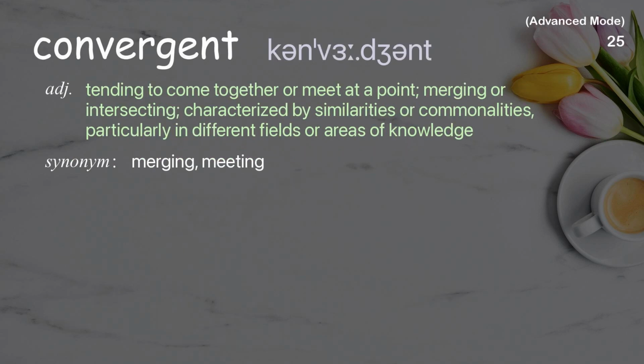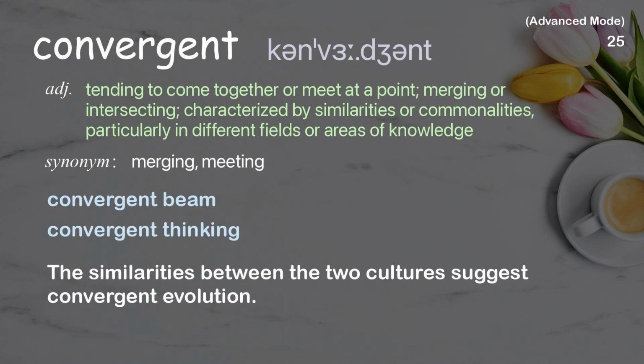Convergent. Tending to come together or meet at a point, merging or intersecting, characterized by similarities or commonalities, particularly in different fields or areas of knowledge. Examples: Convergent beam. Convergent thinking. The similarities between the two cultures suggest convergent evolution.